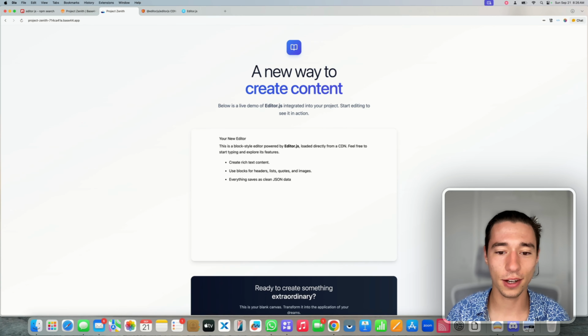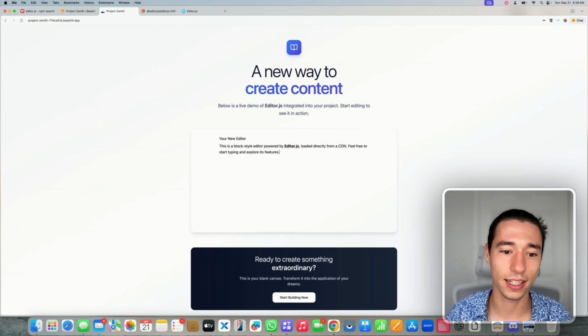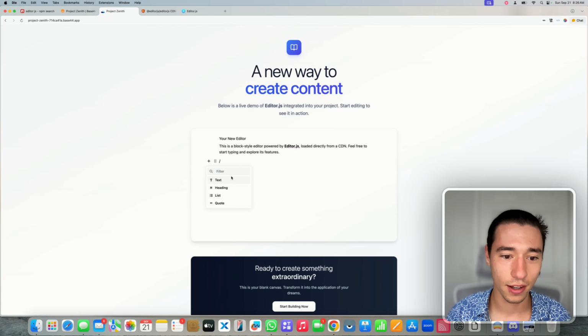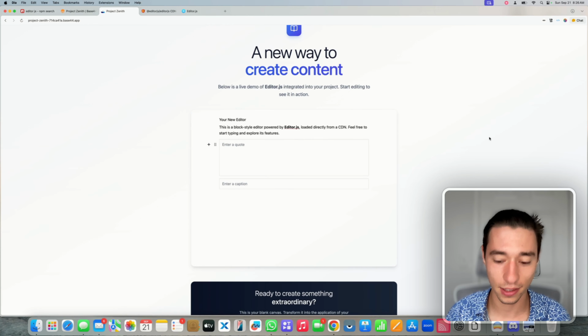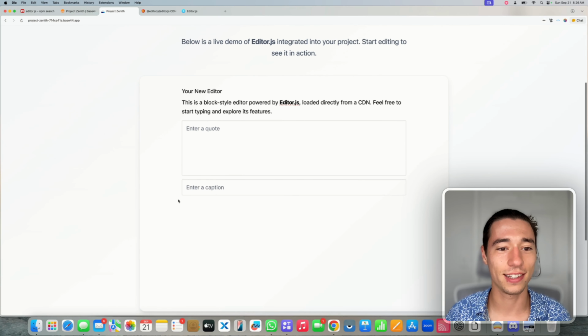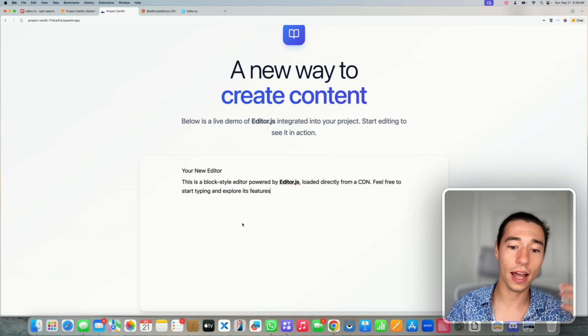And now it works. Look at that. I can delete stuff. I can delete checklists in here, and I got Notion. Look at that. I can just do a slash and I'll get this Notion-like menu. I can add a quote inside of here. Let's make this bigger to see how great it is.